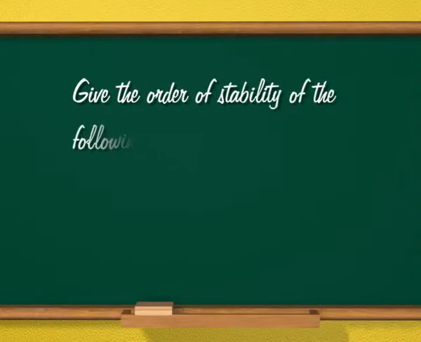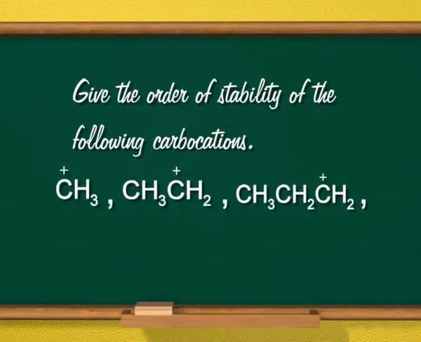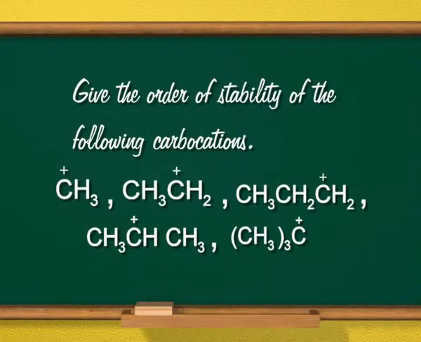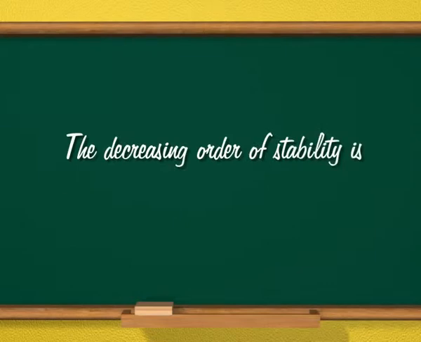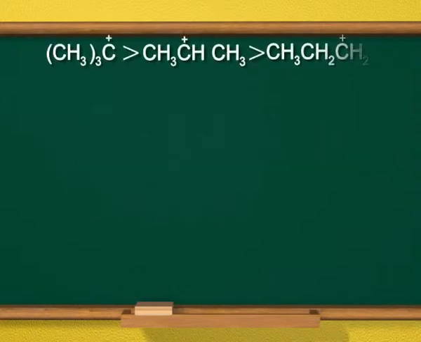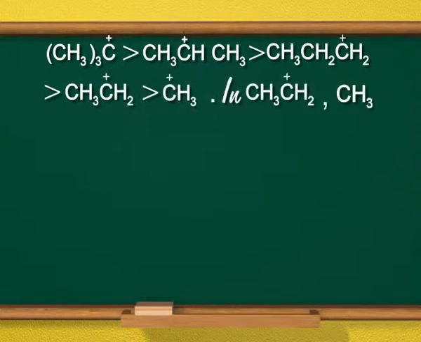Next question is, give the order of stability of the following carbocations shown on the screen: methyl carbocation, ethyl carbocation, n-propyl carbocation, isopropyl carbocation, tertiary butyl carbocation. Answer is, the decreasing order of stability is shown on the screen. The decreasing order of stability is tertiary butyl carbocation, isopropyl carbocation, n-propyl carbocation, ethyl carbocation and methyl carbocation.